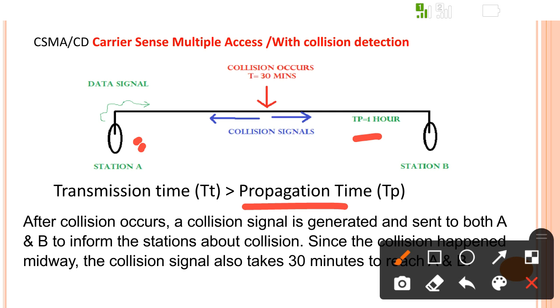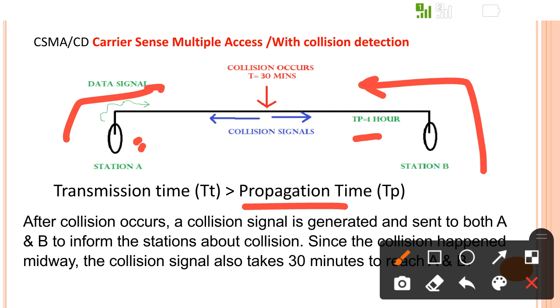So when data is sent bit by bit from B to A, it also requires 1 hour. That is the propagation time. Now both stations are simultaneously sending data, and the propagation time is 1 hour, so exactly in the middle, after 30 minutes,